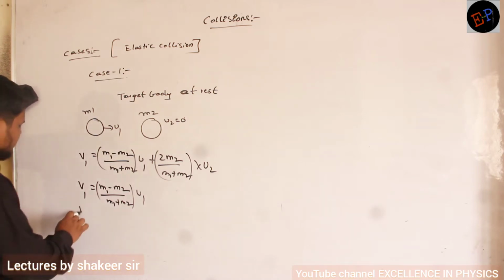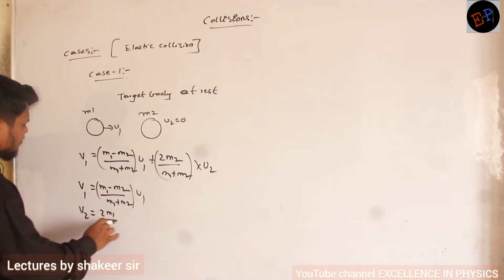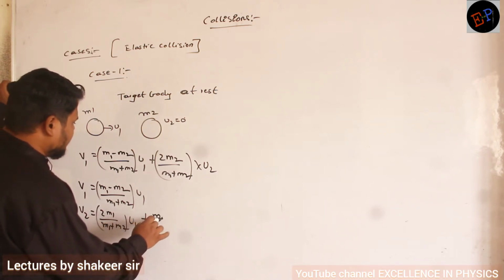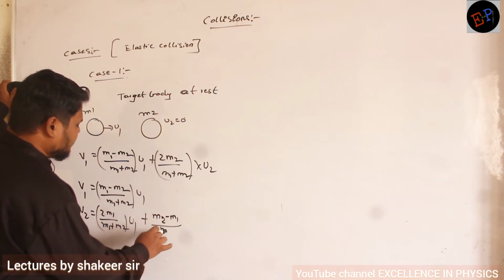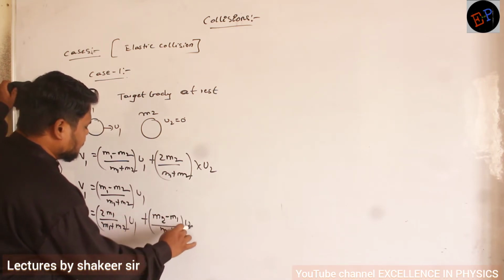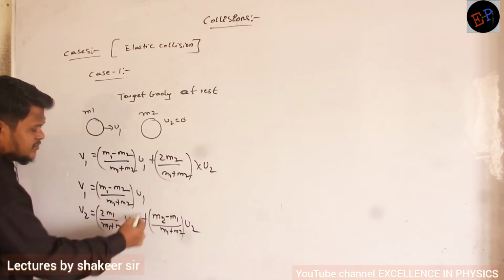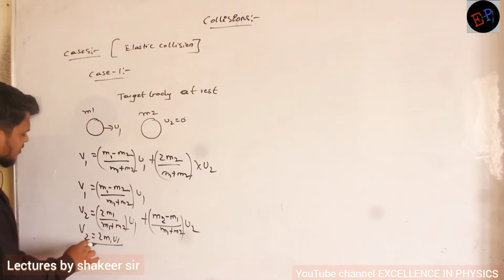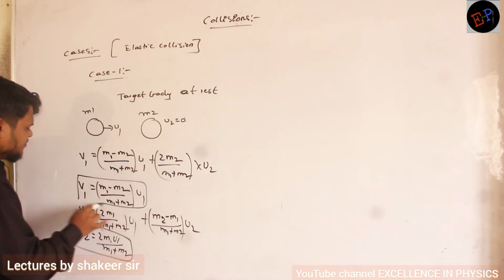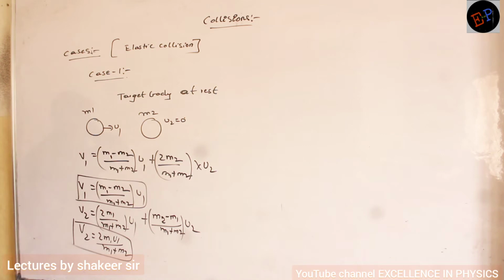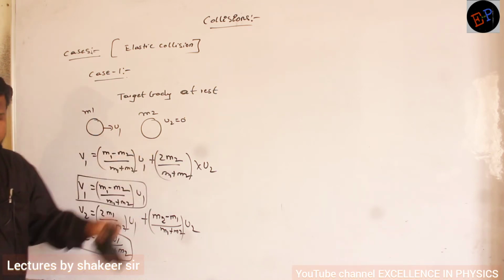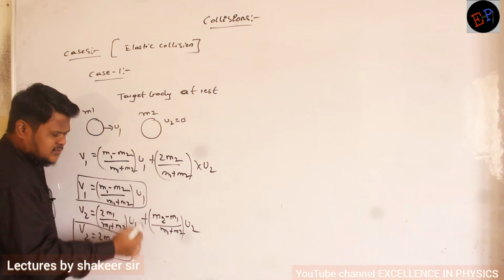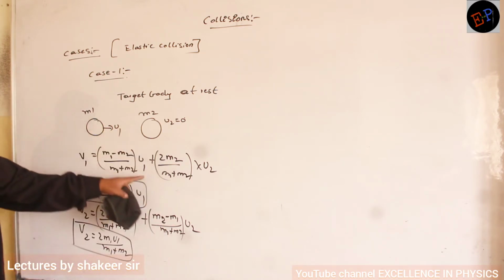Similarly, what is the final velocity of the second body? v2 = 2m1/(m1 + m2) times u1, plus (m2 - m1)/(m1 + m2) times u2. Again this total term will become 0 because u2 is 0. So the equation for v2 is 2m1u1/(m1 + m2). This is the final answer. So these are the velocities after collision if the second body is at rest.